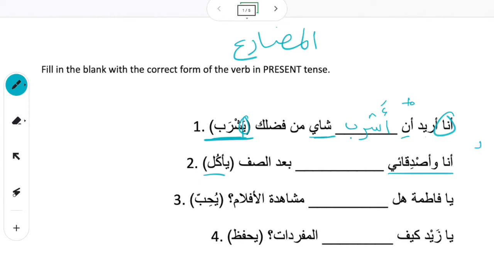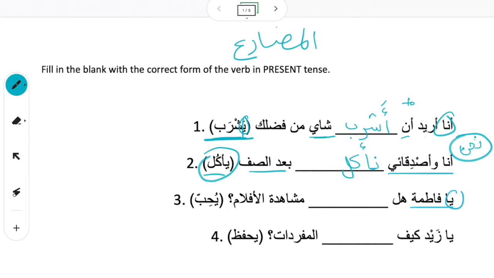أنا وأصدقائي. Me and my friends. So me and my friends is going to be نحن. We. We want to do something. What do we want to do? يأكل means eat. So we want to say we eat. Change that to a noon, because whenever we have us or we're talking, we always start the verb with a noon. نأكل. أنا وأصدقائي نأكل بعض الصف.